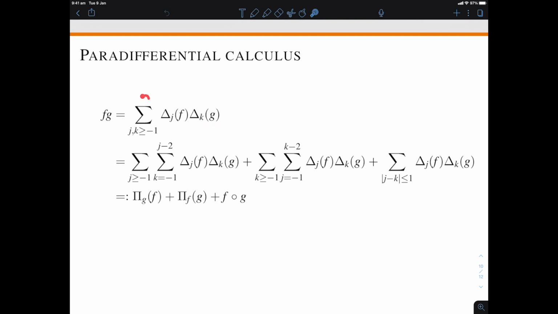And then I have this double sum, and I can separate it into three pieces. The piece where the k is substantially smaller than the j, the piece where the j is substantially smaller than the k, and the piece where the j and the k are roughly the same. So here in g we only have substantially lower frequencies, and here in g we have substantially higher frequencies than for f, and here we have the same. So we get three terms that we call the paraproducts of f by g, g by f, and here we have something that we call the resonant product, right? So these are paraproducts, and I'm going to call that the resonant product.